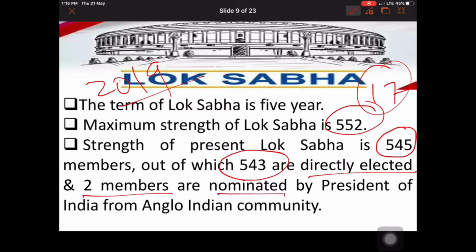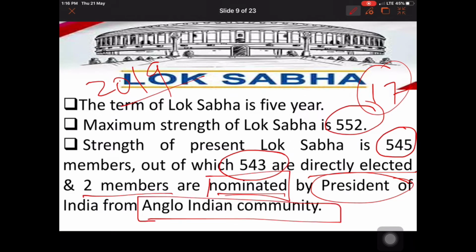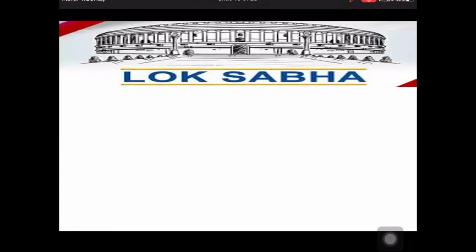Out of that, 543 members are directly elected by the people, and 2 members are nominated. Nominated means they are not elected by the people, their names are directly given by the President of India. They belong to the Anglo-Indian community, meaning people who are halfway British and halfway Indian. Any 2 members of this community can be directly nominated by the President of India to sit in the Lok Sabha.